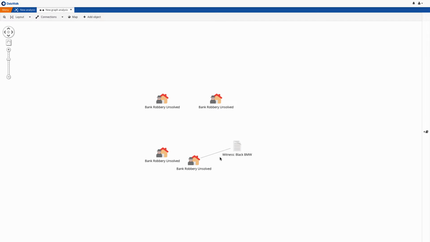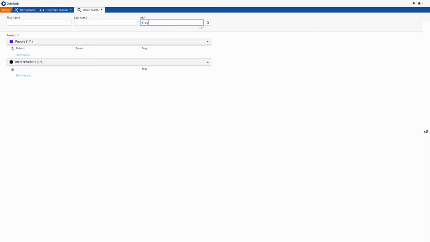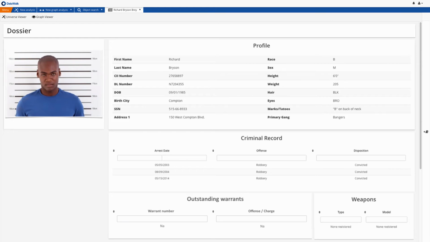2 days later, a confidential informant calls the station saying they have information on someone who has been flashing large amounts of cash. He has a moniker of Bray and is a member of the Bangers gang. We search the DataWalk system for Bray, and we have one match in our system, for a Richard Bryson. We view his dossier and see that this Bray is indeed a member of the Bangers, so it appears we are looking at the same Bray mentioned in the tip.